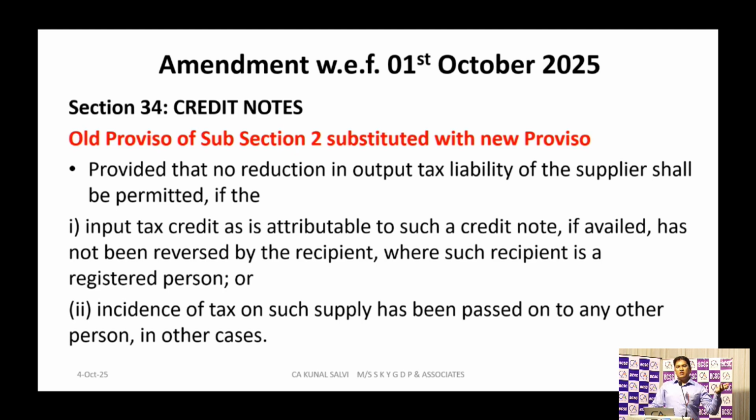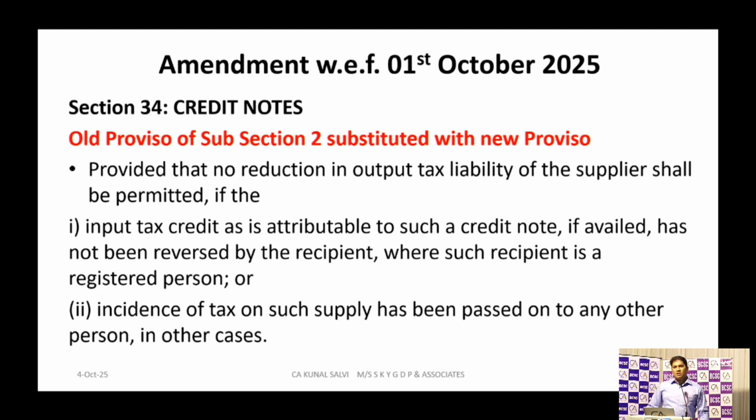So how will he reverse that input tax credit? Earlier, before introducing this IMS system, we didn't have any facility to check whether the recipient has reversed that ITC against that credit note or not.